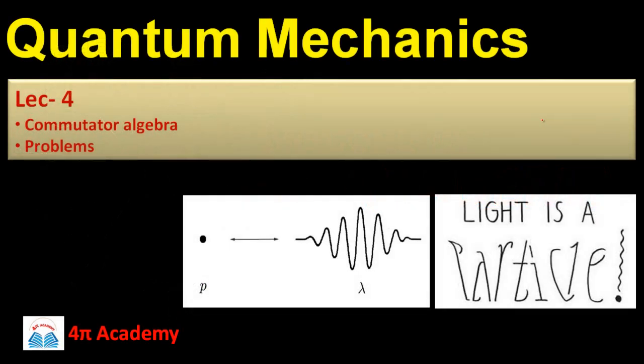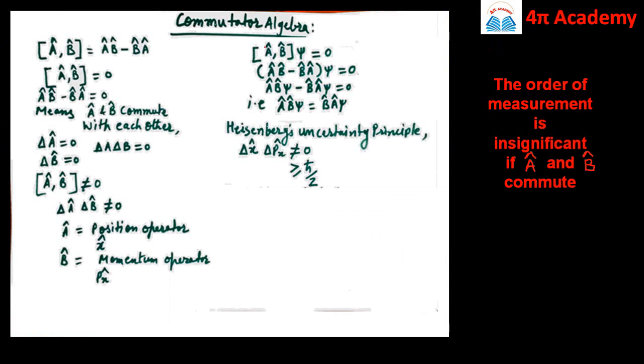This is Milind Patwardhan, and in our fourth lecture on quantum mechanics, we are going to discuss commutator algebra and the problems on this commutator algebra. Now, what is meant by a commutation relation?